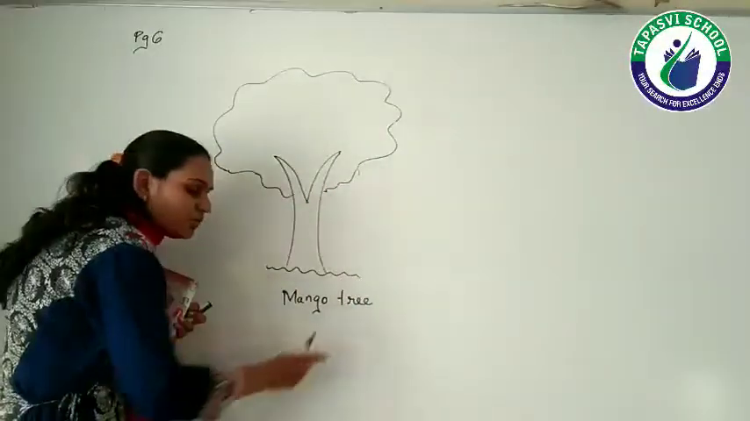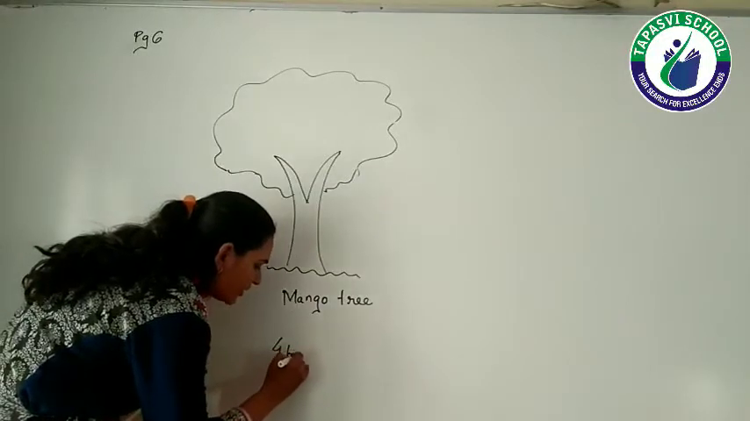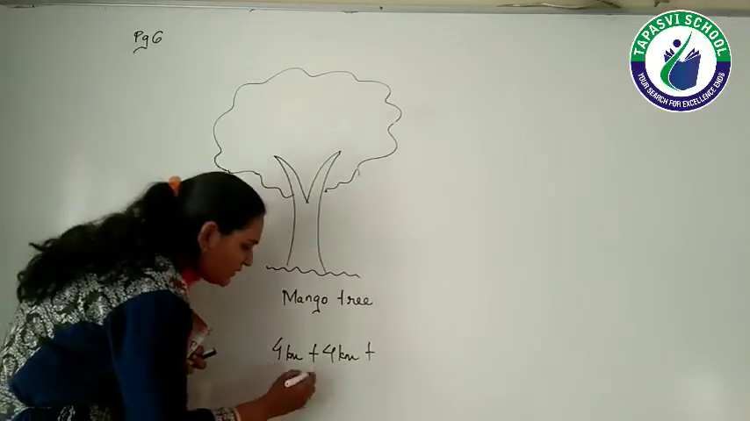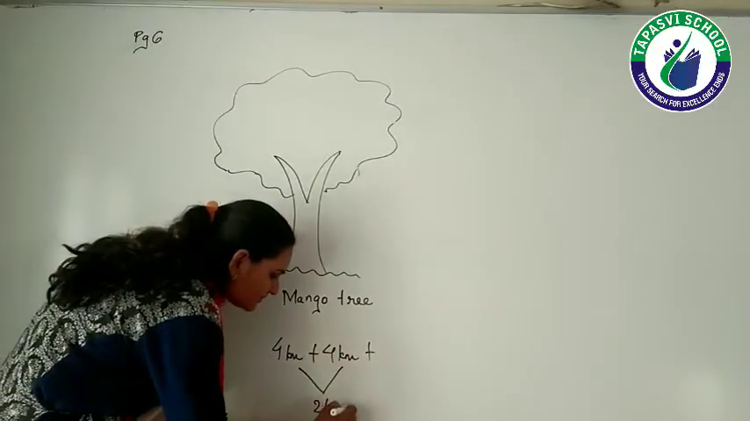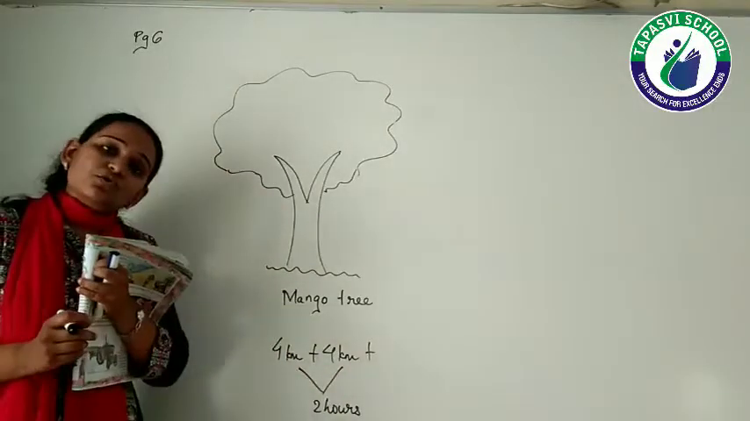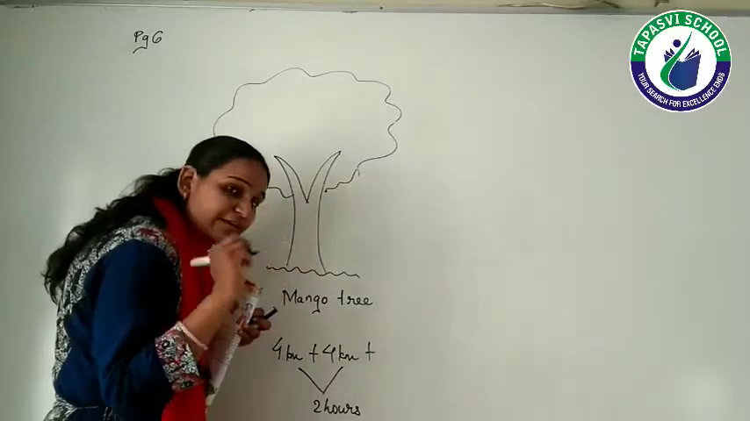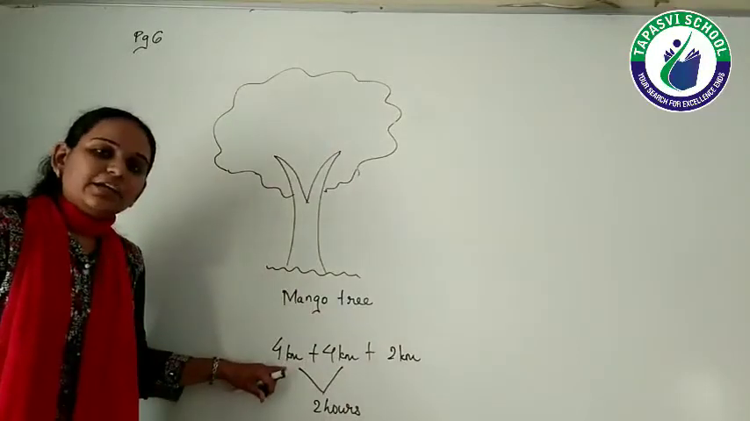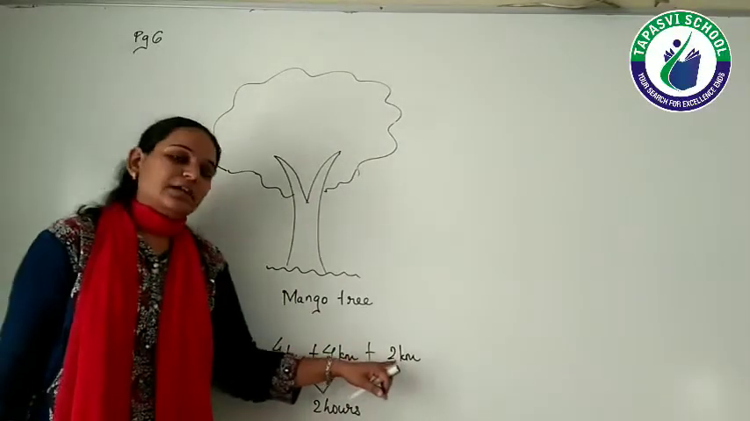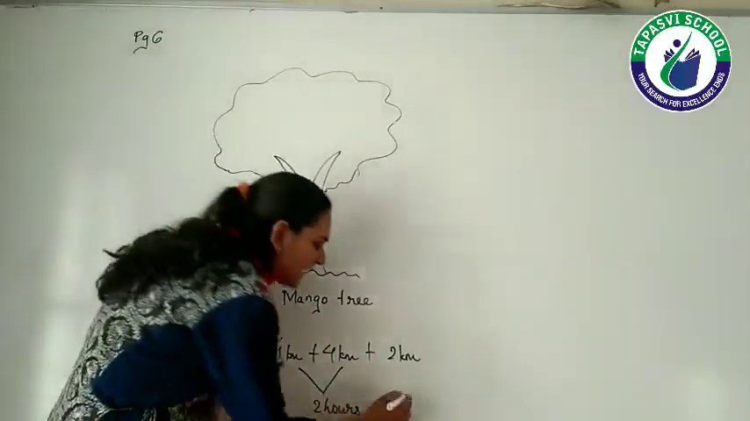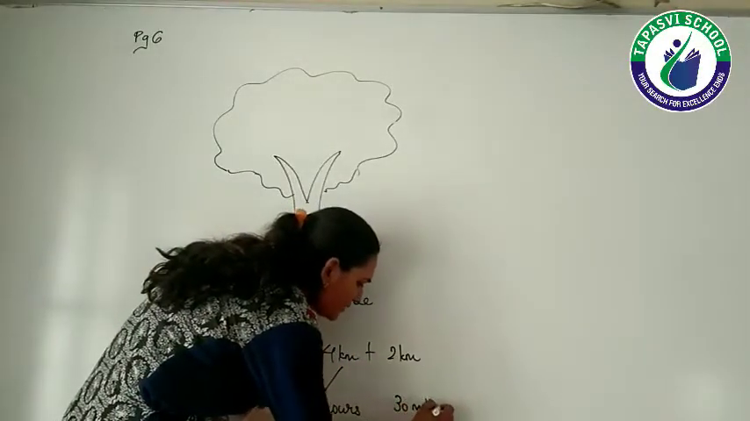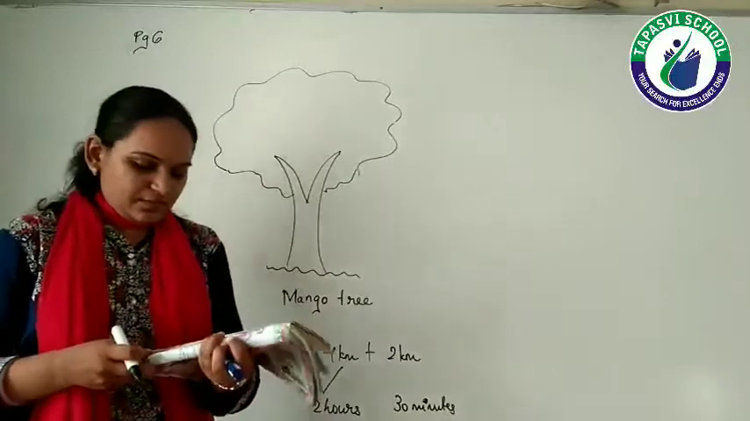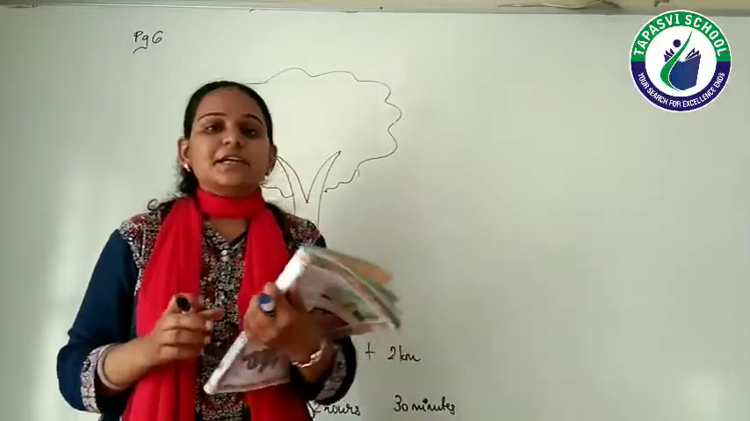So just see on the board, that is 4 kilometers plus 4 kilometers. That means this much distance is covered in 2 hours, right? Now still 2 kilometers is left. In 1 hour we are traveling 4 kilometers, so in half hour we are covering 2 kilometers. So 2 hours and we require half hour, that means 30 minutes. So the total 10 kilometers the bullock cart can travel in 2 hours and 30 minutes.